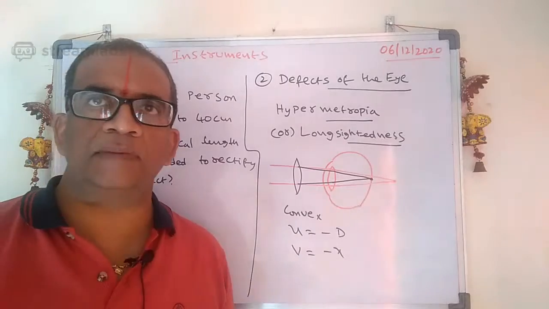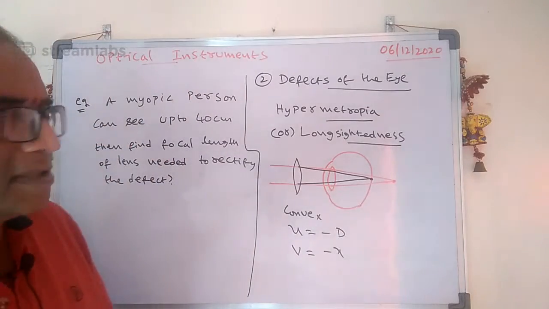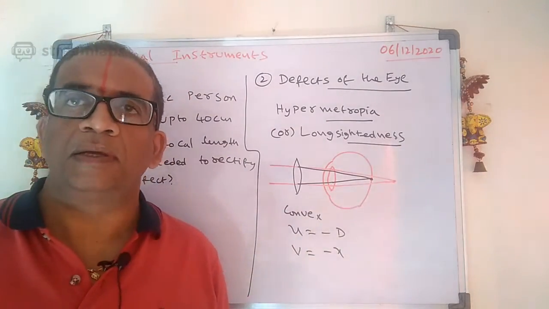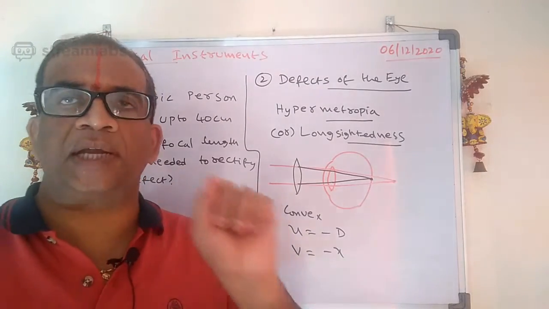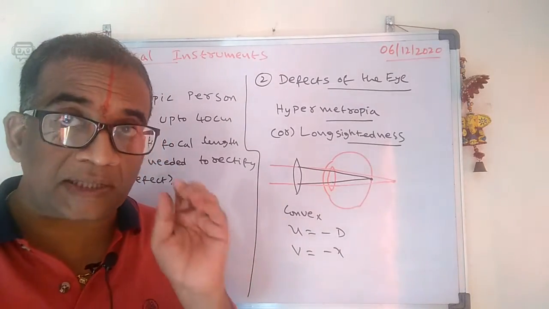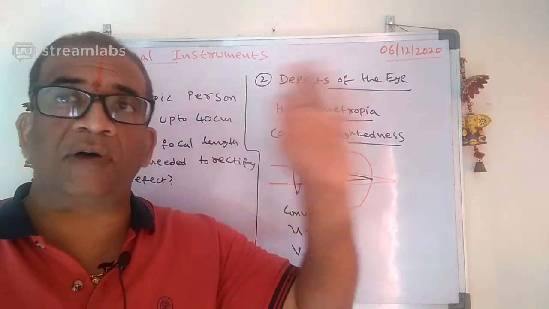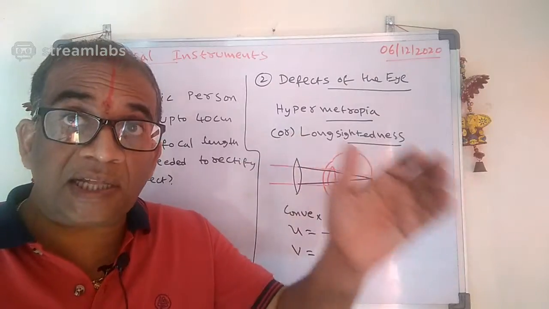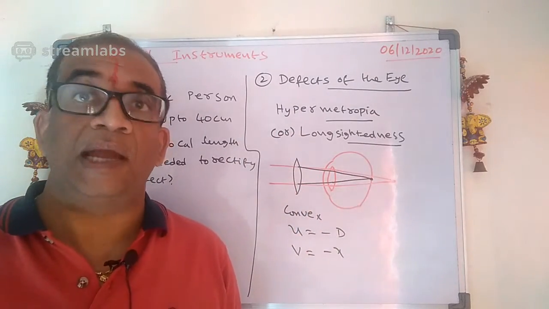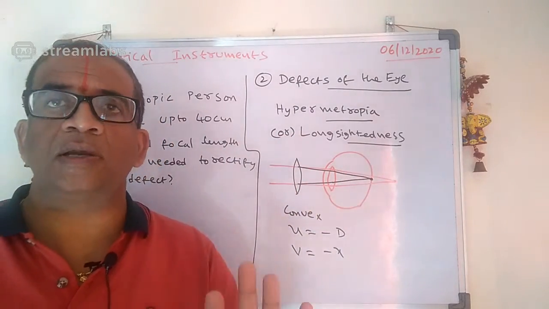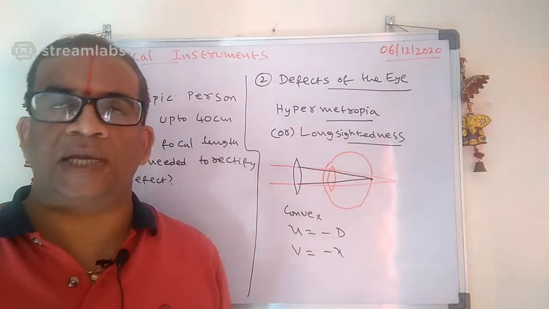Are you following what I am saying here? See carefully once again. What do you mean by hypermetropia? Hypermetropia means long-sightedness. The person can see far-off objects clearly and cannot see nearby objects. That is called hypermetropia, long-sightedness.